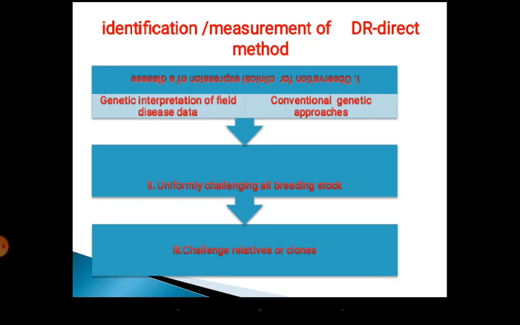Now let us see how to measure it. As with any other character, we need to measure the character. How to measure? The first point is observation of the clinical expression of a disease. Whenever there is a natural disease outbreak, you can study the field data. This is genetic interpretation of field disease data, the conventional genetic approach.